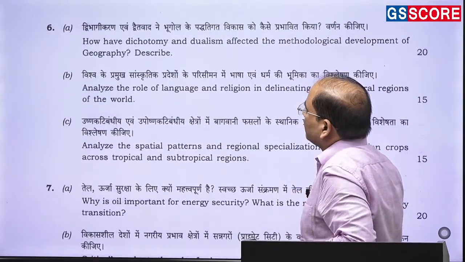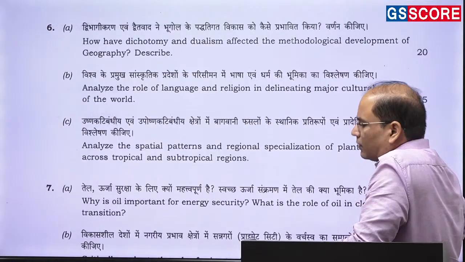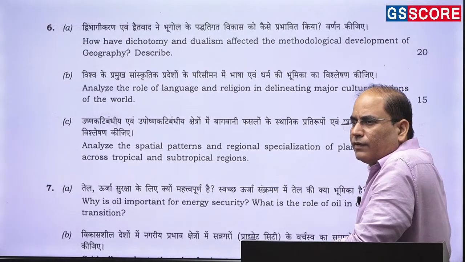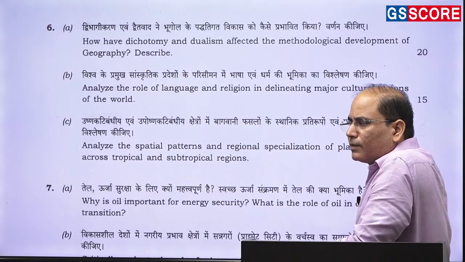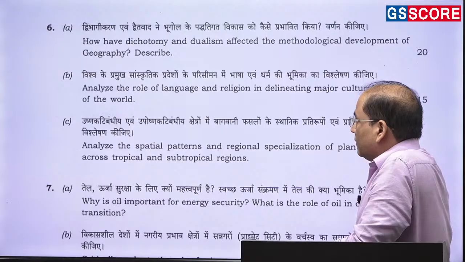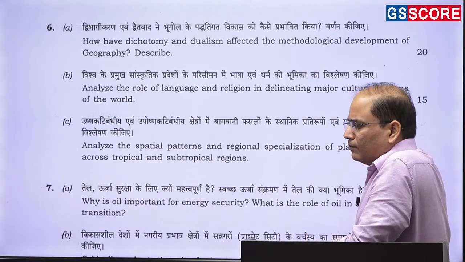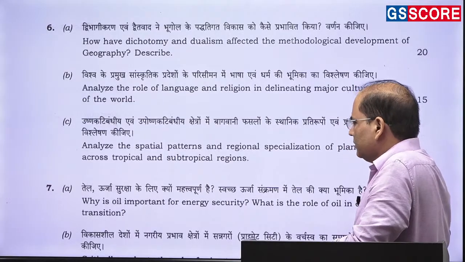Then a straightforward question: how have dichotomy and dualism affected the methodological development of geography? So geography over the period of time, right from the time of Alexander von Humboldt and Karl Ritter, dichotomy and dualism has been the main theme till the 20th century.